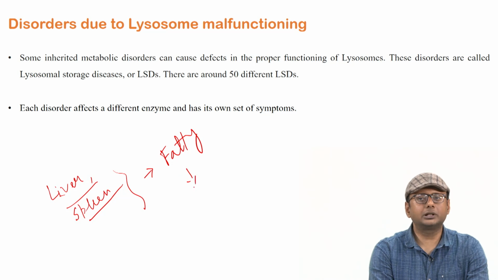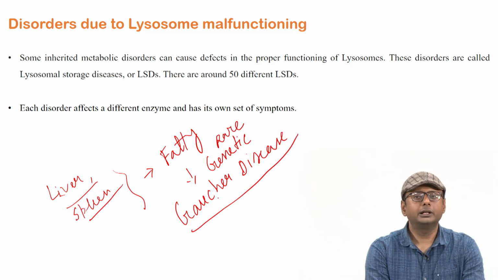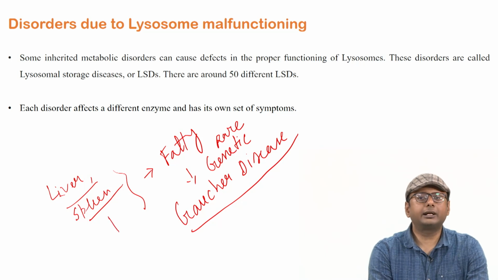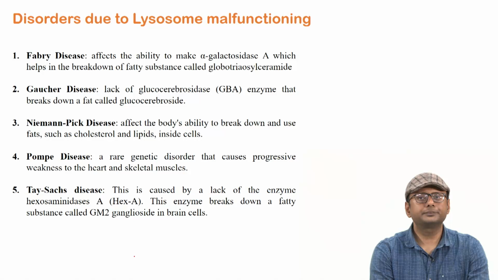This type of disorder is also a genetic disorder, you remember. If fatty liver and fatty spleen happen due to lysosomal disorder, this is called Gaucher disease. Okay, this is called Gaucher disease. This is a rare genetic disorder. Okay, and progressively the fatty liver and fatty spleen can also cause brain related diseases, like it can hamper our motor ability, or it can cause certain other neuronal damage. So you can understand that proper lysosome function is so important for our body. There are different diseases, as we discussed, the Gaucher disease.